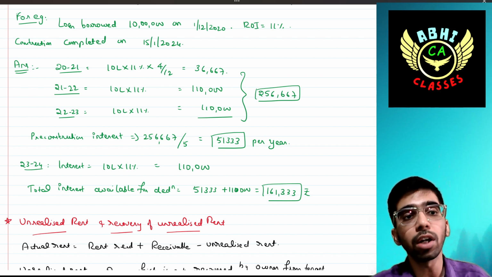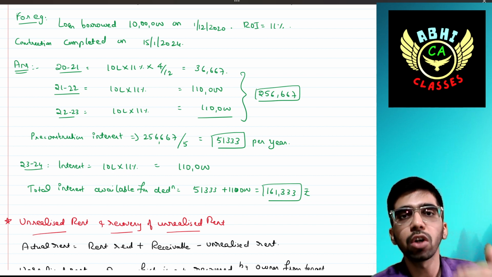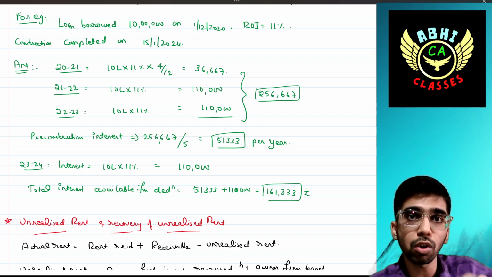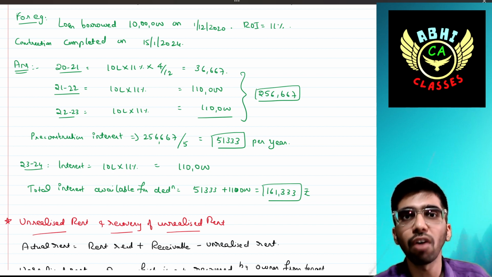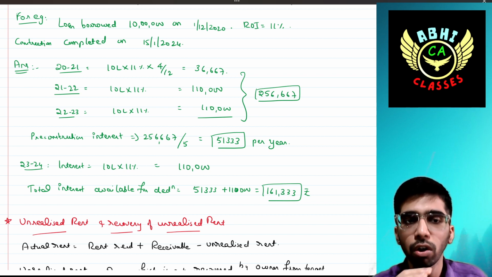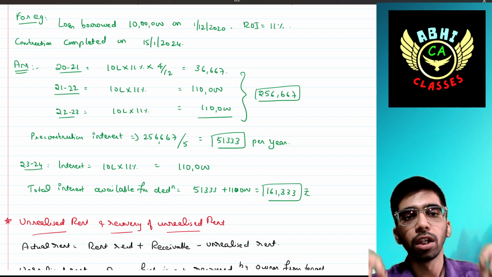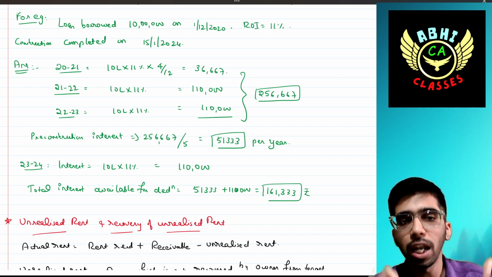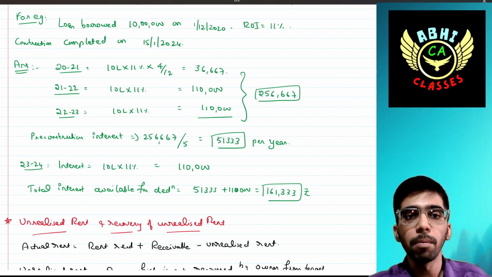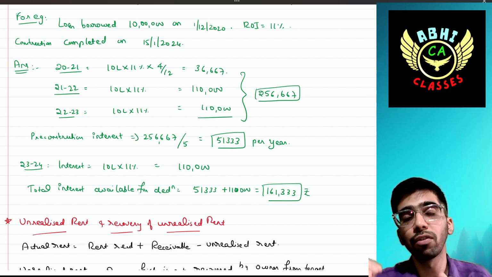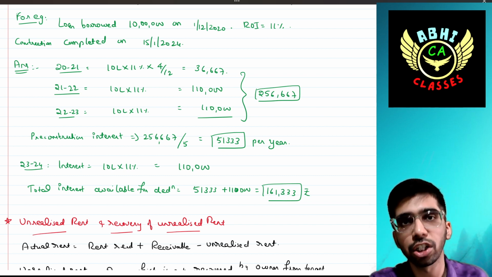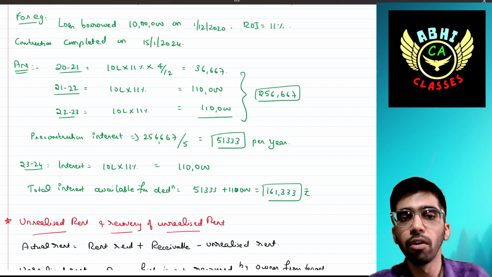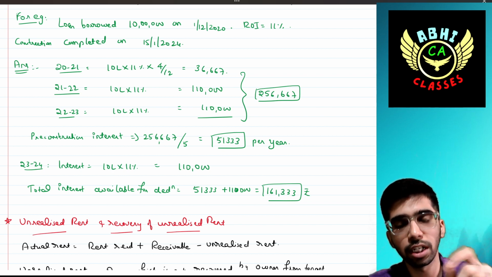Then again, the 23-24 interest, that is 10 lakh into 11%, that is 1,10,000, can also be taken. So for 23-24, the total interest available is 1,10,000 of this year's interest plus 51,333, the apportioned pre-construction interest benefit, that is 1,61,333.